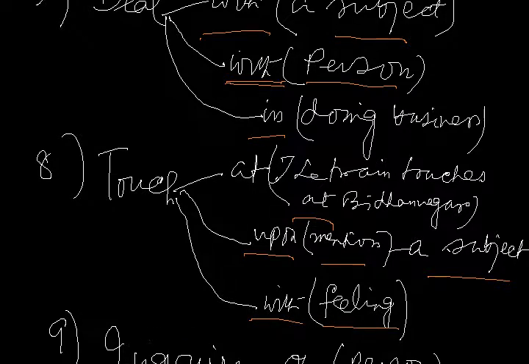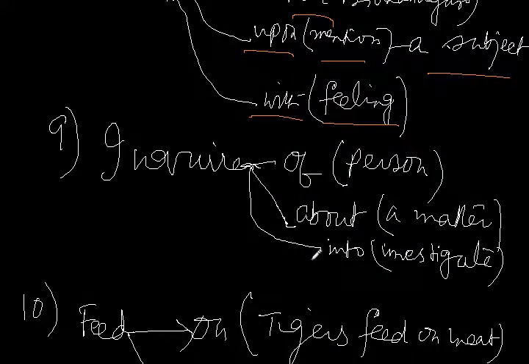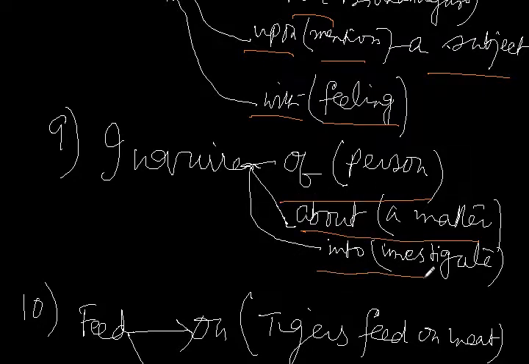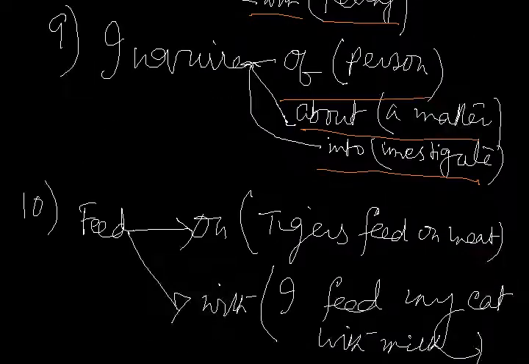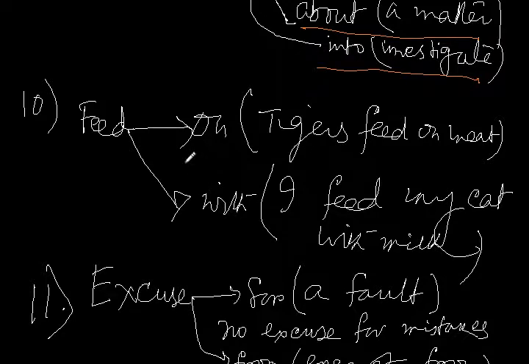Now let us come to the verb inquire. We inquire of a person. Inquire about a matter, or inquire into means investigate. Feed, when followed by on. We say tigers feed on meat. Tigers survive on meat. When we say feed with, I feed my cat with milk.